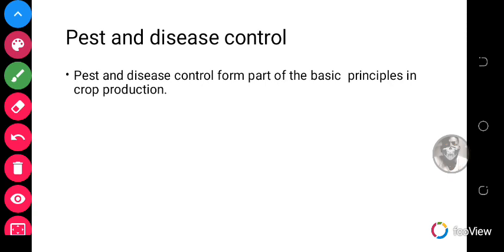They increase the cost of production. They cause fruits and vegetables to rot at a faster rate, and they reduce the income of farmers. So these are some of the reasons why it is very important to control diseases in plants.